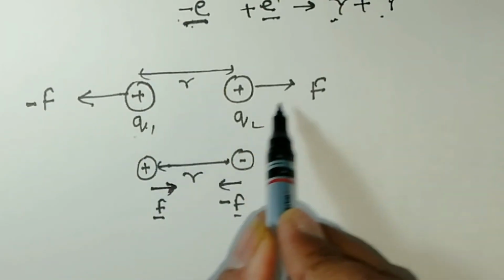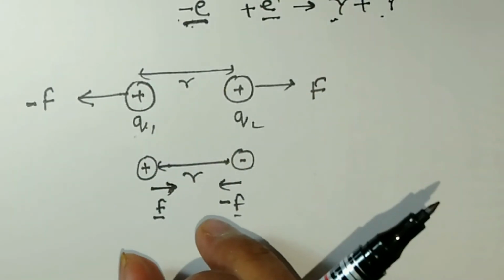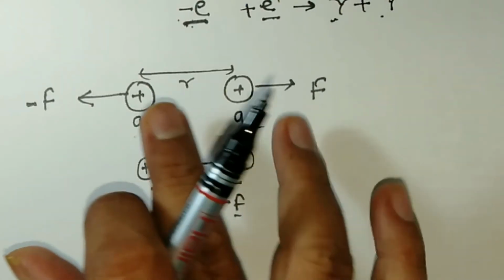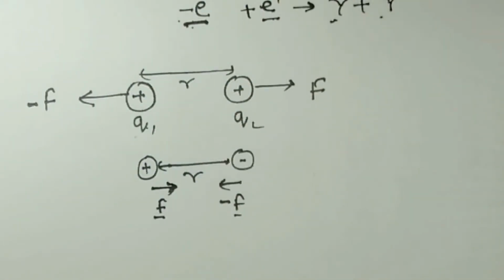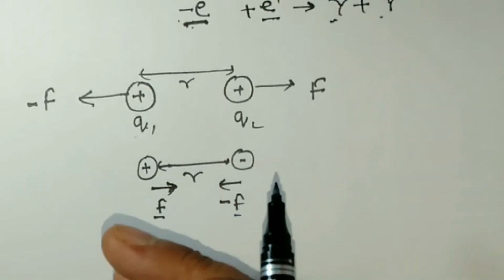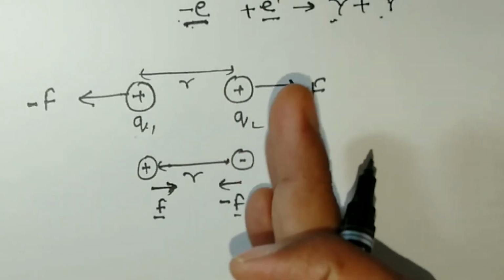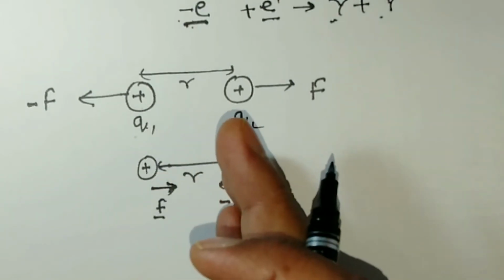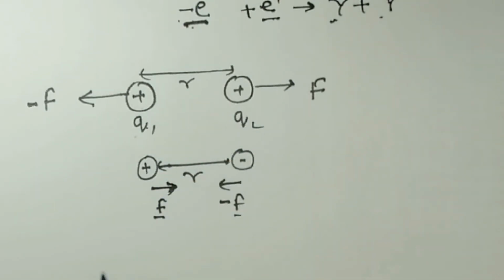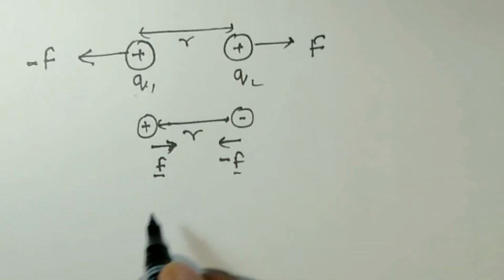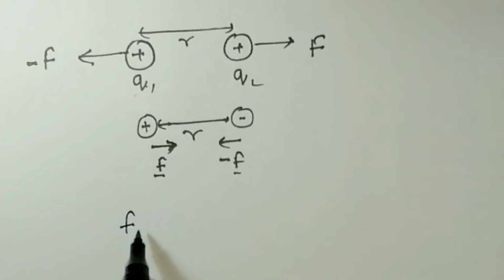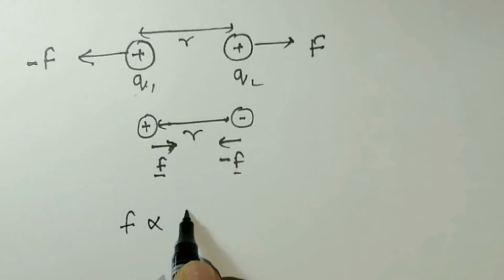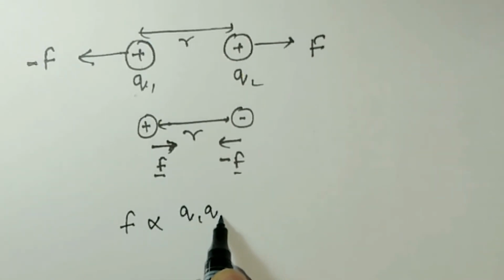Now how can we find the magnitude of these forces? What is the value of this force of attraction? What is the value of this force of repulsion? This is the law given by Coulomb, for finding the magnitude of the force of repulsion or attraction between two stationary or static charges. According to Coulomb, the force of attraction or repulsion between two charges is directly proportional to the product of the charges, and this is the first rule.